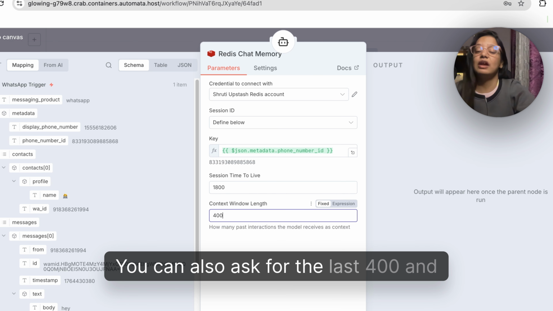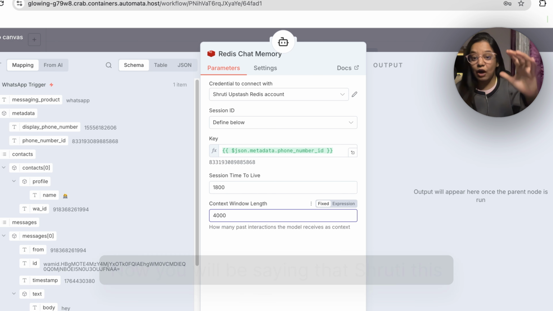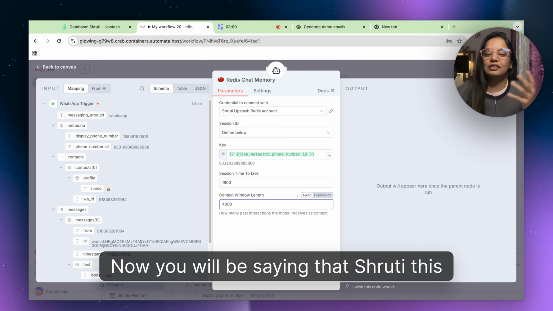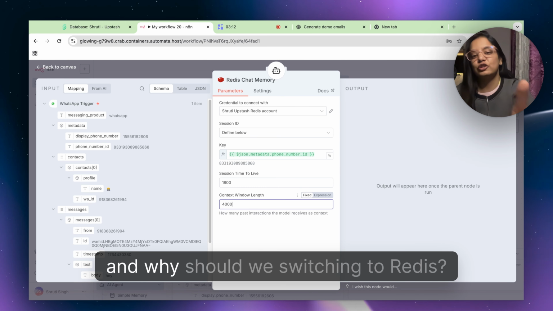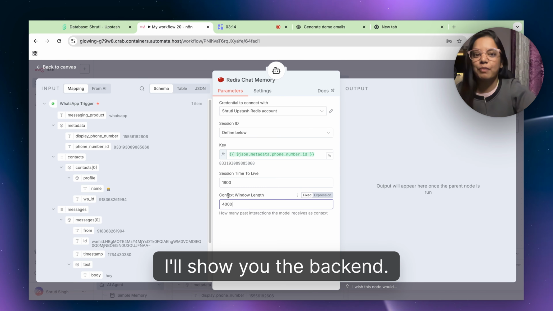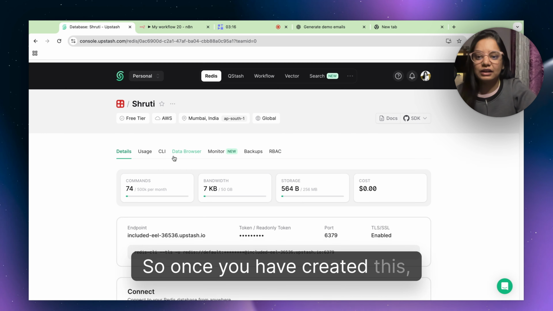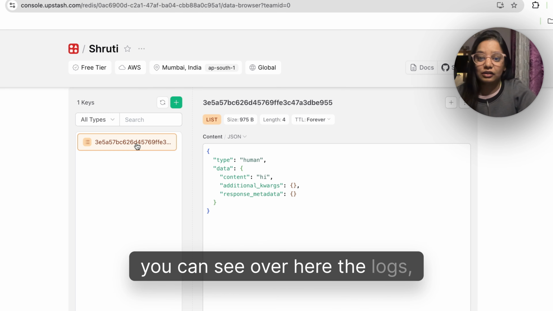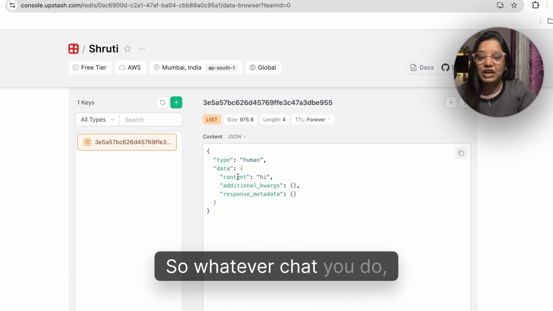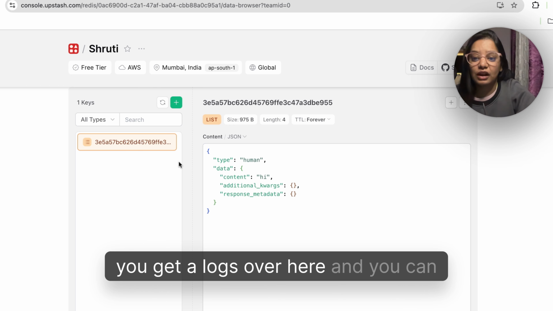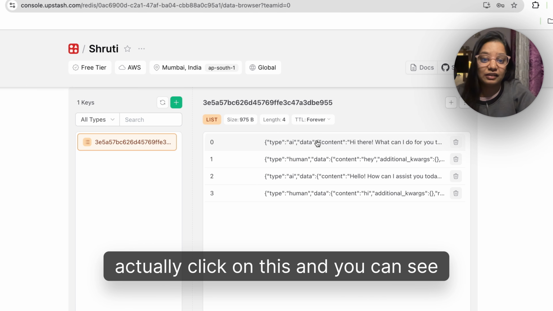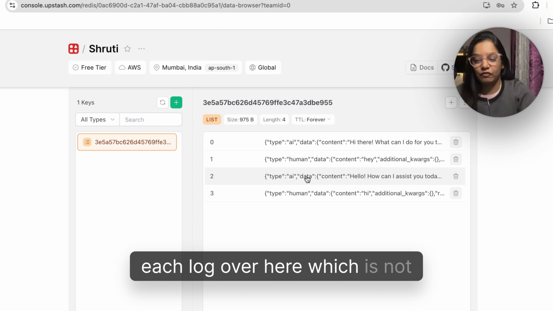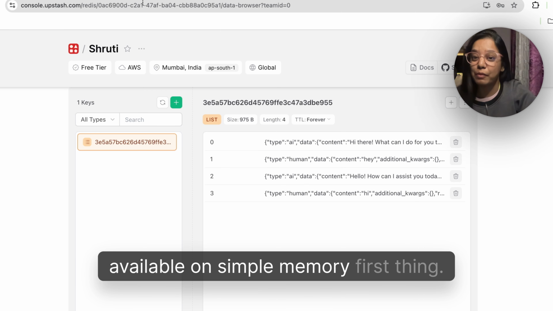You can also ask for last 400 and 4000. Now, you will be saying that Shruti, this is already available in simple memory, so why should we switch to Redis? I'll show you the backend. Once you have created this, if you come over here to the data browser, you can see the logs. Whatever chat you do, you get logs over here, and you can click on this and see each log, which is not available on simple memory.